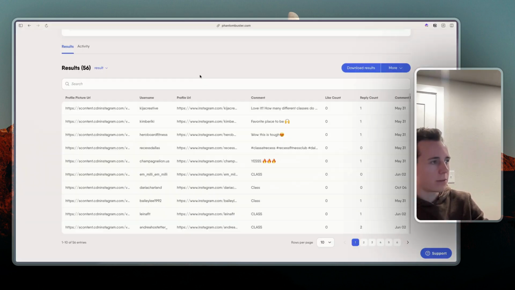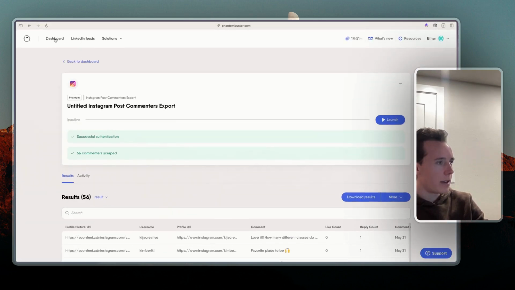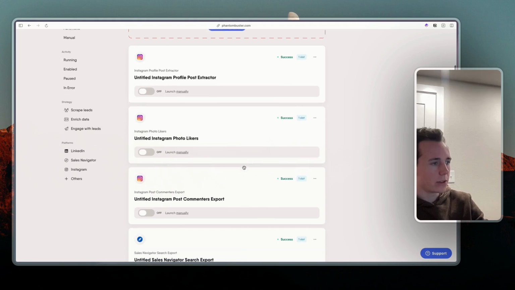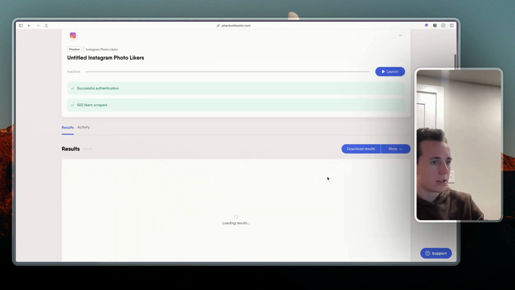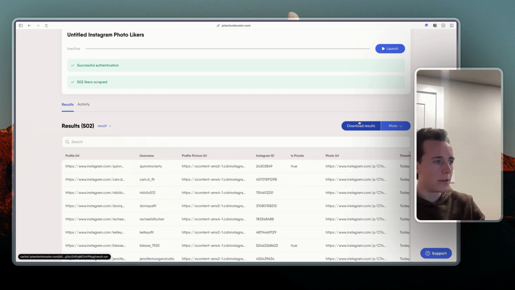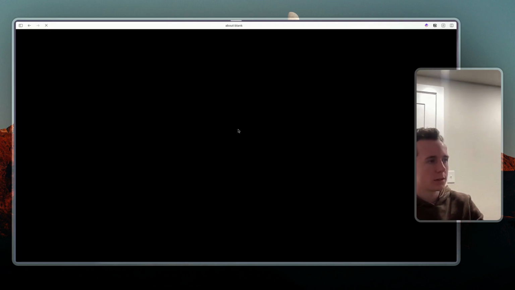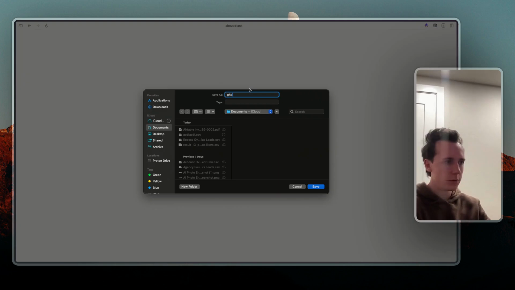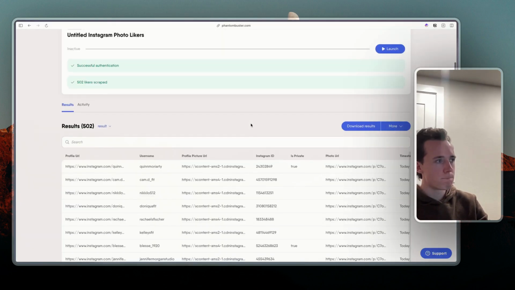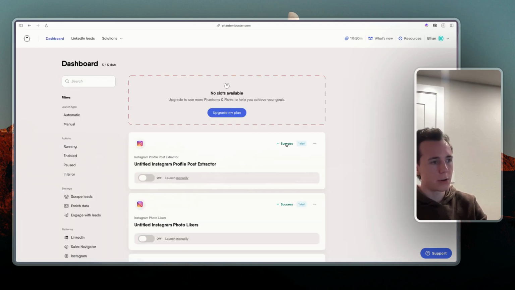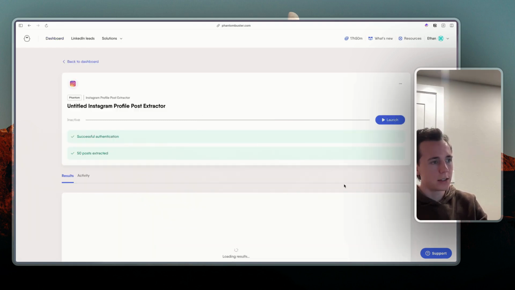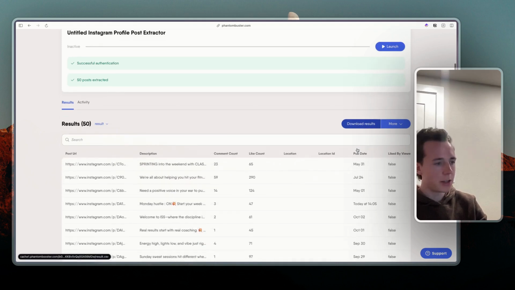Let's do the same thing for the other one. So we have post commenters, we also have photo likers, and we also have profile post extractors. So something we can do here is we're going to download the photo likers. And then we can also go here and download the profile post extractor. It's just different types of information here.